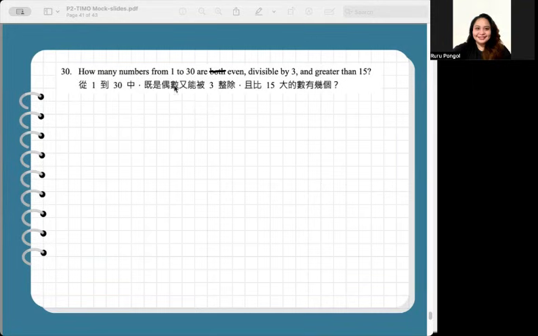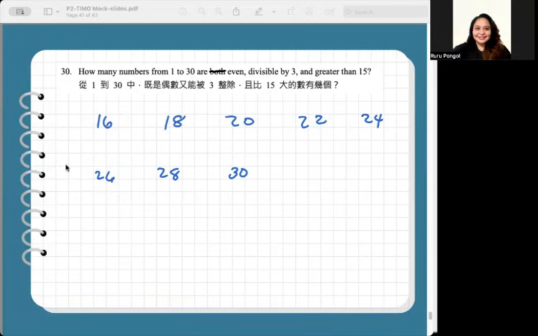Then later, we'll check the divisibility by 3. Okay? So, we have 16, 18, 20, 22, 24, 26, 28, and 30 included. All of these numbers are greater than 15 and even.